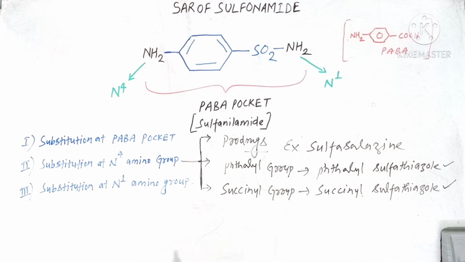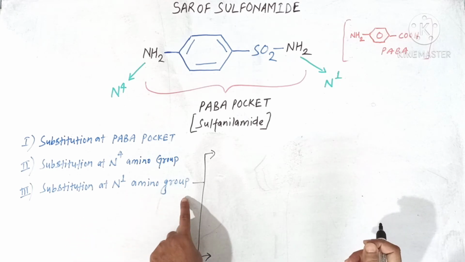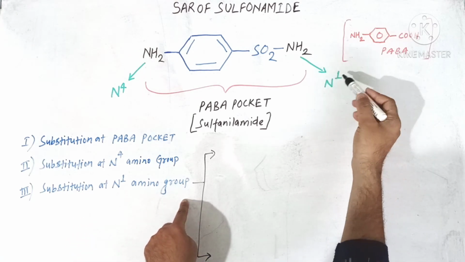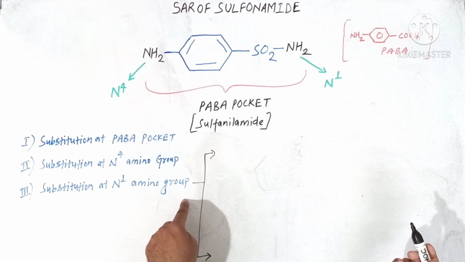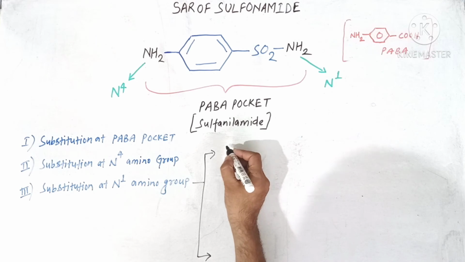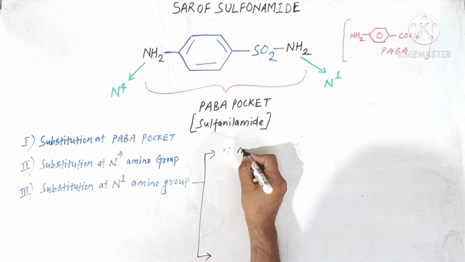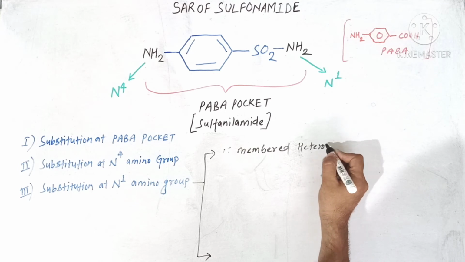Now we will discuss the third point, substitution at N1 amino group. Most of the time on N1 amino group we have substitution with electron withdrawing heterocyclic nucleus. This heterocyclic nucleus is again further divided into the following classes. First one is your 5-membered electron withdrawing heterocycle.